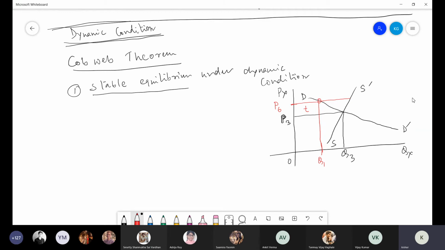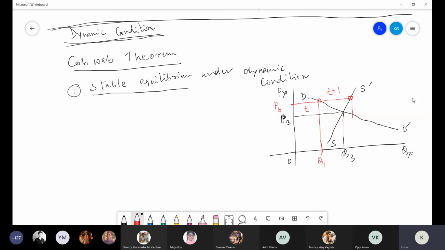But definitely, when price is P6, all other things being more or less same, what will I try to do as a supplier? I will try to supply more, but that will happen only tomorrow. Tomorrow means at T+1 time period. When price is P6, I will try to supply this much. Supply will be represented by supply curve.